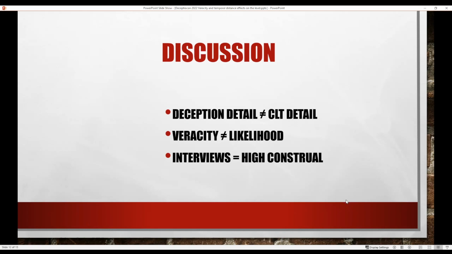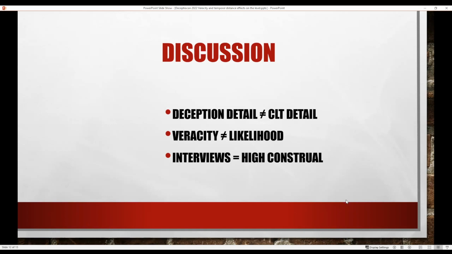So I'm not sure exactly what's wrong here, because I think the sample size is good enough. One thing that concerns me is that when we deception people talk about detail, we're actually talking about something different than what construal level theorists are talking about. I coded the interviews much in the same way as most other deception researchers do, but that's not necessarily how construal level theory looks at it. So even though both literatures say this is about specificity, about detail level, they're actually meaning something different.